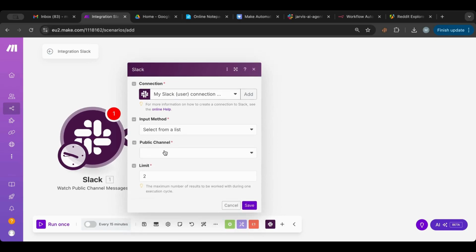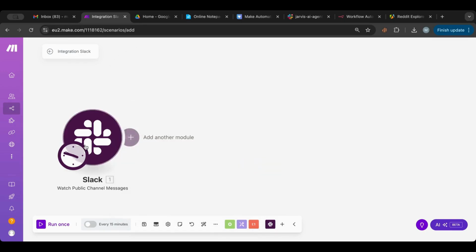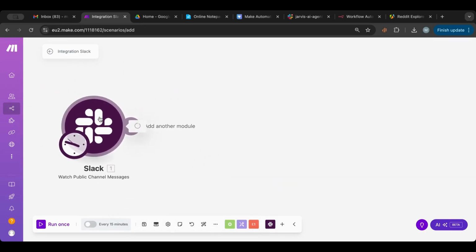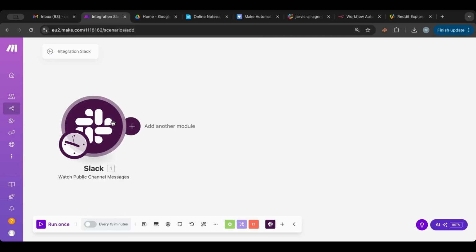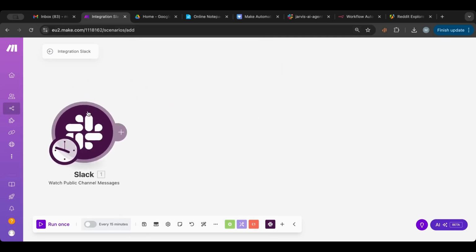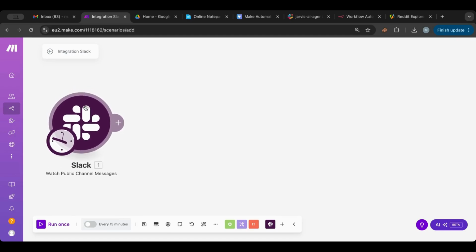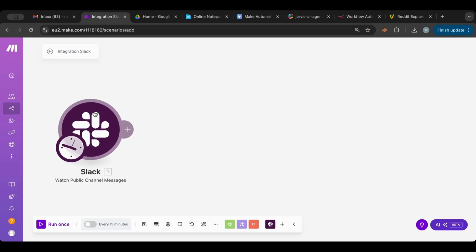Then I'm going to use the Jarvis AI agent, and I'm going to limit it to one message. From now on, this is the trigger. If you don't have Slack set up, make sure to add it here. It's quite straightforward. So we'll get the message from the user.